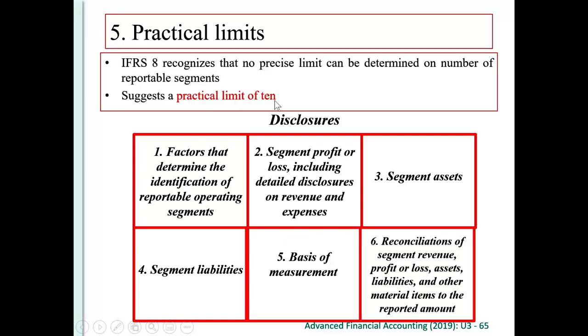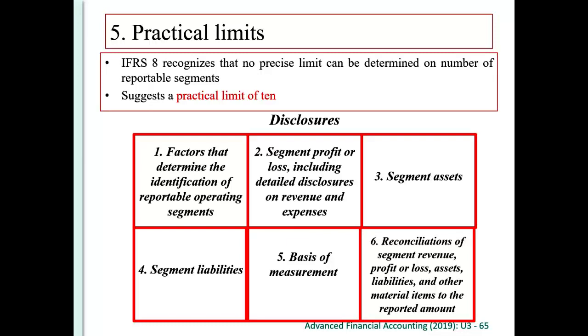If you have too many reportable segments, impossible, right? Because the criterion is 10% each. So if you have 10 operating segments, strictly speaking, you should already be able to have 100% of the total. So there's a practical limit of 10, even though there's no precise limit determined by Financial Reporting Number 8.